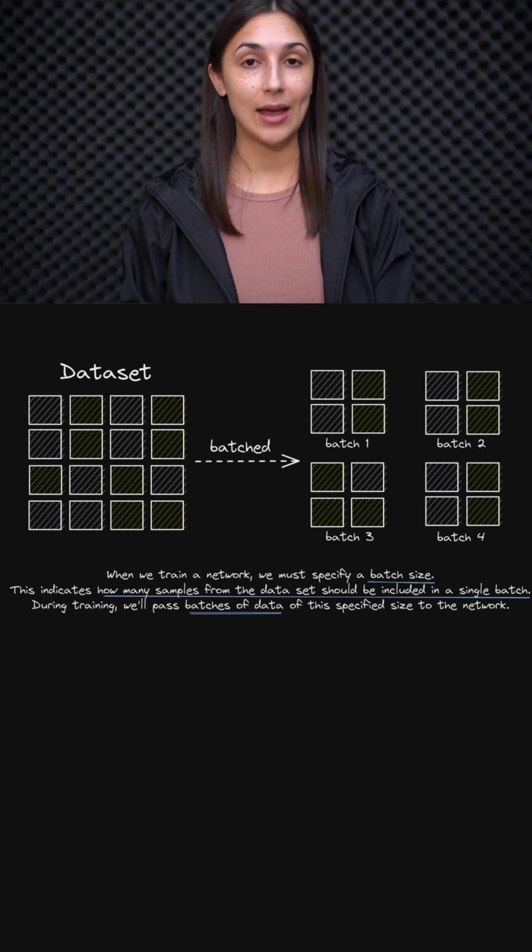And so we can see that with this approach, we are not passing a single sample at a time to the network during training like we often see in examples, and we're not passing the entire data set at once. Instead, we're taking a middle ground approach where we are separating the data set into batches and then passing the data batch by batch to the network during training.